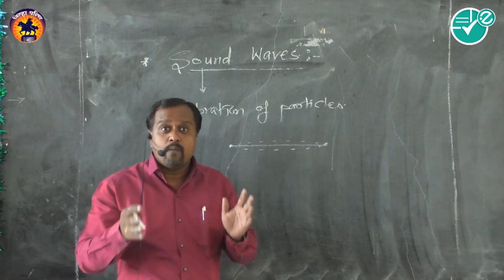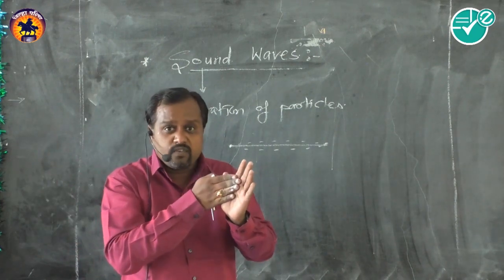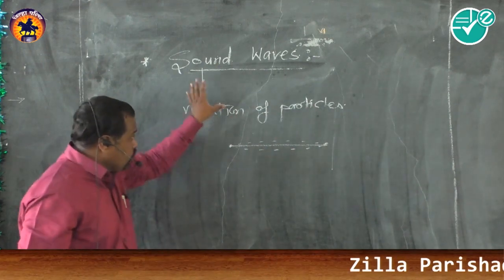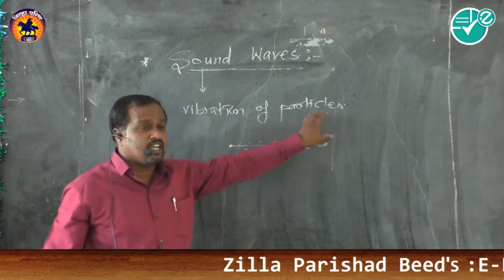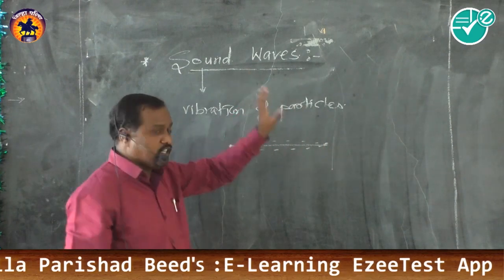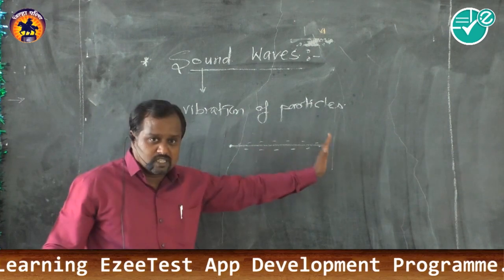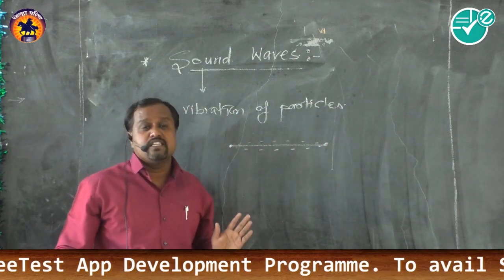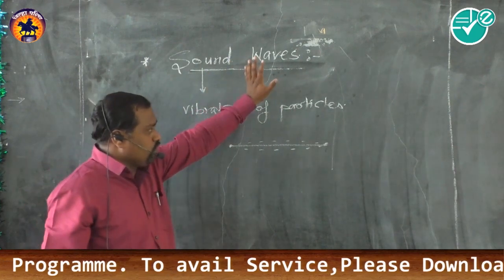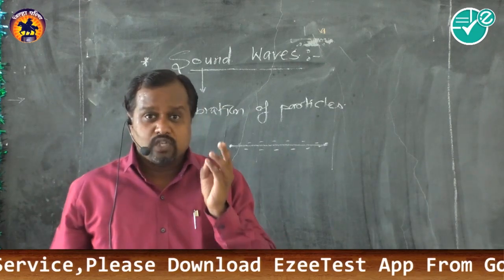Another example, suppose the vibration of the surface of a drum. When it gets hammered, the surface of the drum vibrates and sound is produced. So basically, the origin of a sound wave is the vibration of particles, which produces sound that is propagated through air. Sound needs a medium for propagation, and it reaches our ear, and we feel the sensation of sound.